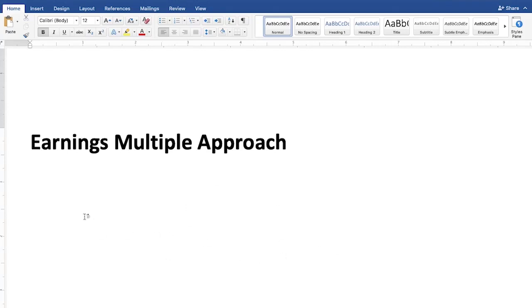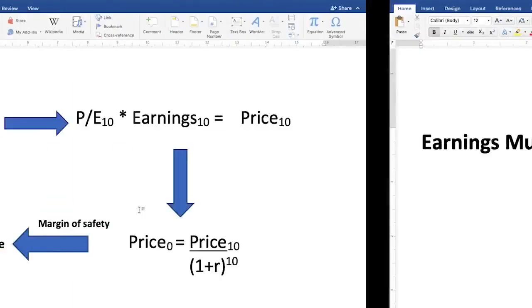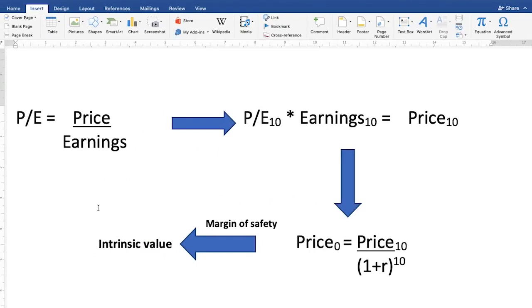As the name suggests, under this approach we value a company based on the speed at which its earnings are multiplying, and we can use this method for dividend paying as well as for non-dividend paying companies. Now we know that every profit making company trades at a certain PE. It is given by the formula price upon earnings. So the earnings multiple model uses the estimated PE of 10th year and the estimated earnings of 10th year to calculate the market price of the share in the 10th year of the company.